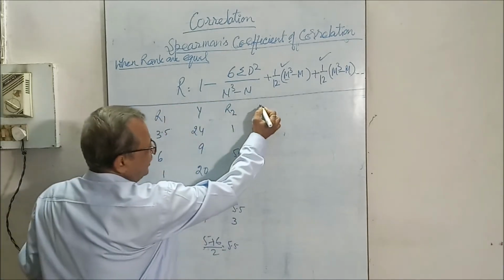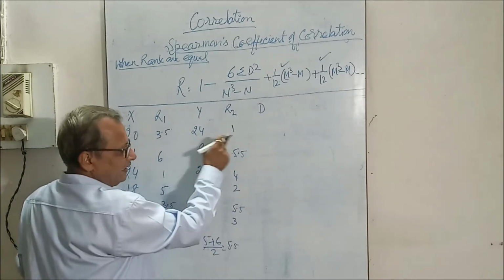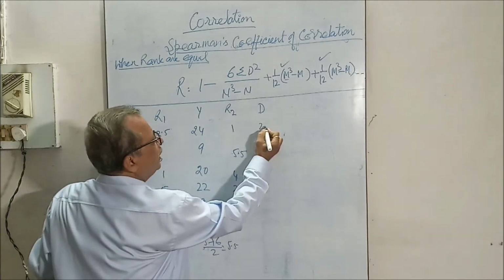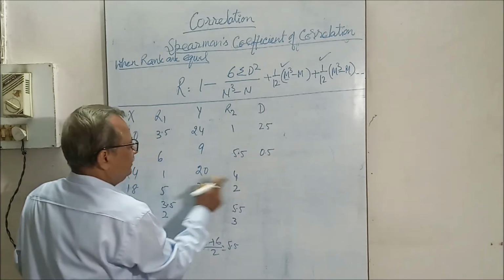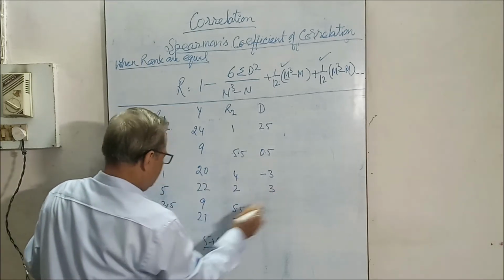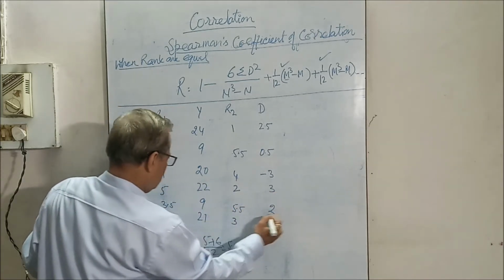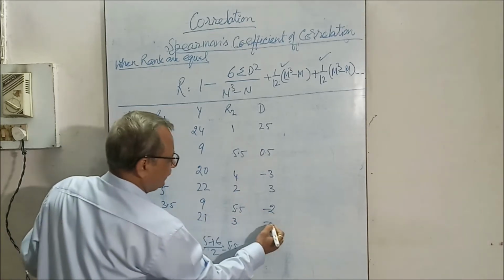Now find the deviation, R1 minus R2. 3.5 minus 1 is 2.5. This is 0.5. This is minus 3. This is 3. This is 2. This is minus 2. This is minus 1.